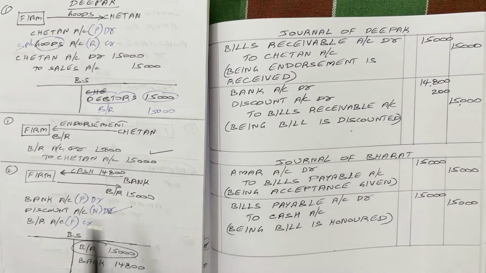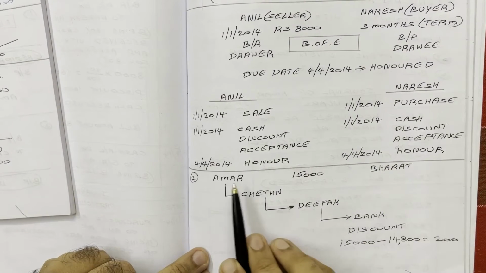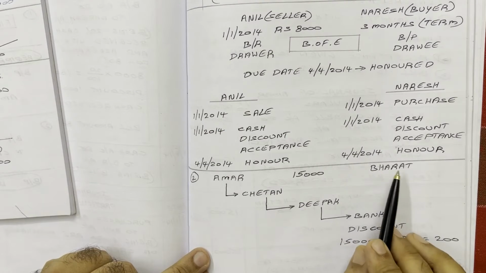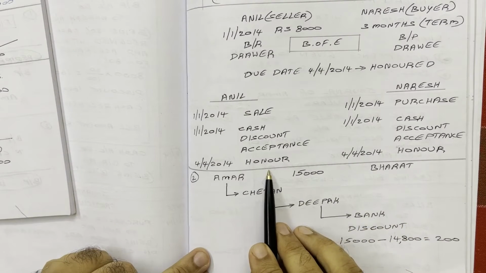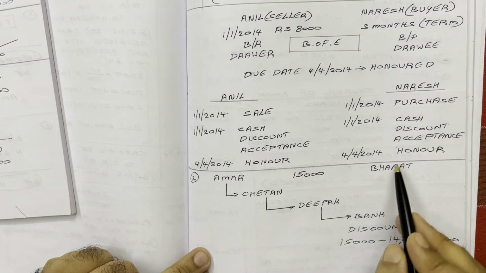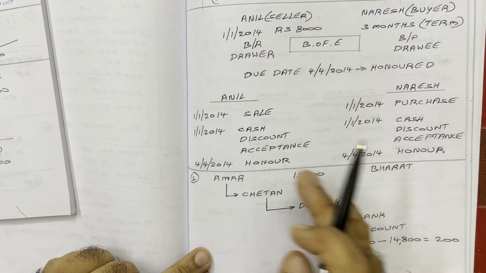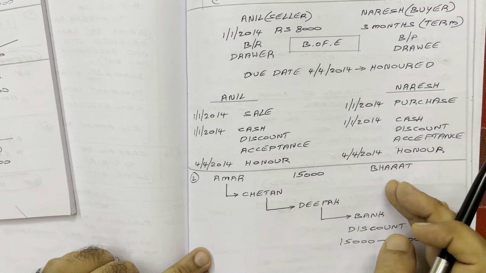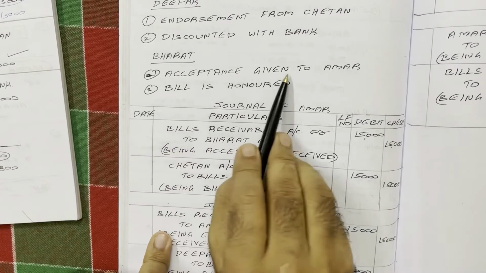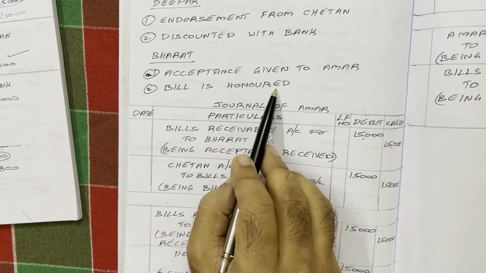Now come to Bharat's books. First, what happened? From Amar, one bill came for acceptance. Bharat has given acceptance on that. Next, what happened? On the due date, the bank came to Bharat and Bharat honored the bill. For giving acceptance one entry, for honor another entry. In Bharat's books, for acceptance given to Amar first entry, for bill honored another entry.